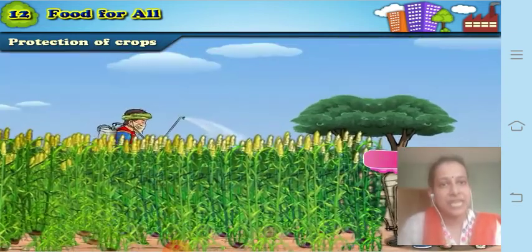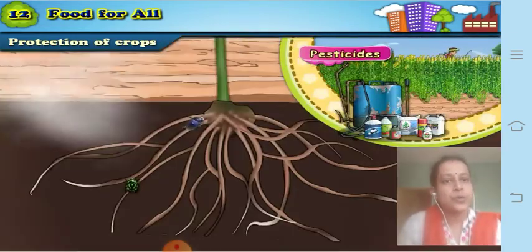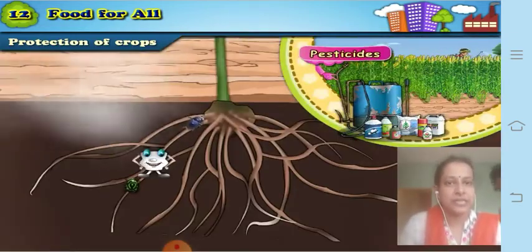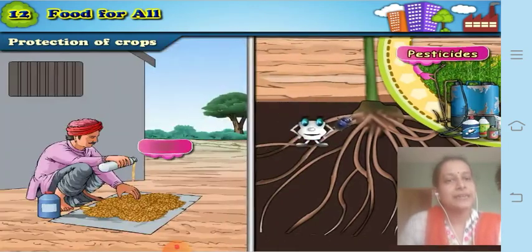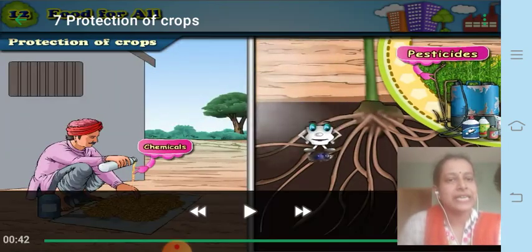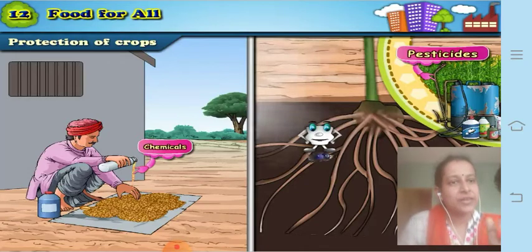You can see how they are spraying here, so that these germs and insects will be killed. And sometimes before growing the crops, they cover the seeds with certain solutions or spray certain chemicals on them so that the seed gets covered with that solution.